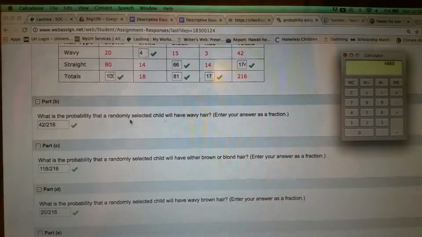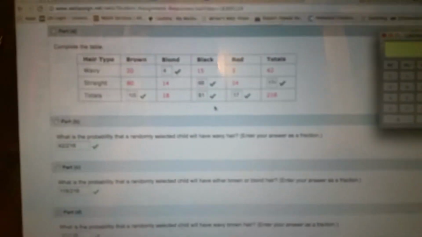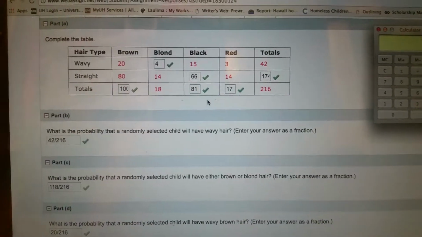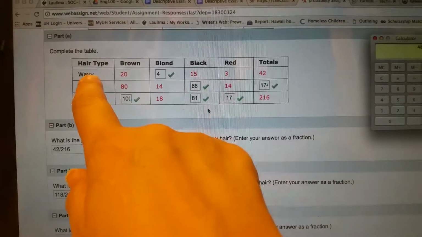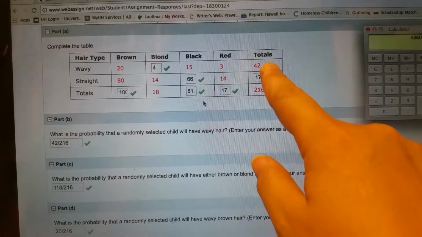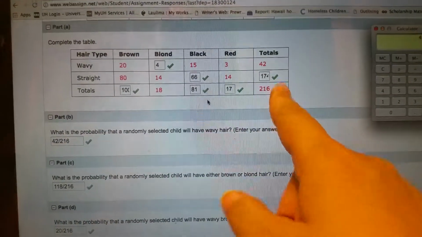What is the probability that a randomly selected child will have wavy hair? Okay, randomly selected child, wavy hair. That means it could be any child. Any child that has wavy hair. Here we got wavy hair. Any child, total 42. Chances are 42 out of 216.